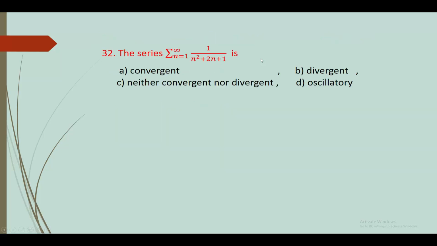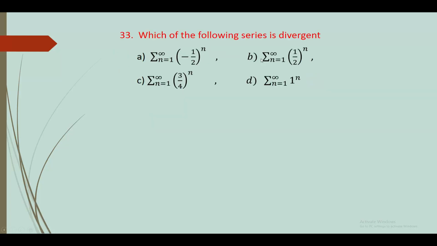The series sigma n varies from 1 to infinity 1 upon n square plus 2n plus 1 is option A convergent, B divergent, C neither convergent nor divergent, and D oscillatory. Here this is a p series with p equal to 2, and 2 is greater than 1, so this series is convergent. Answer A convergent.